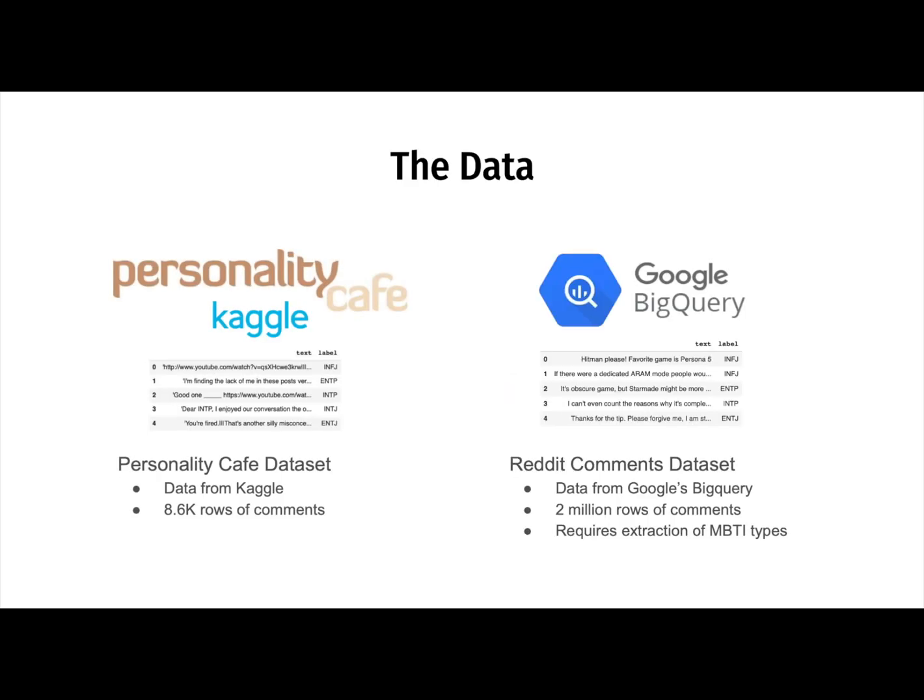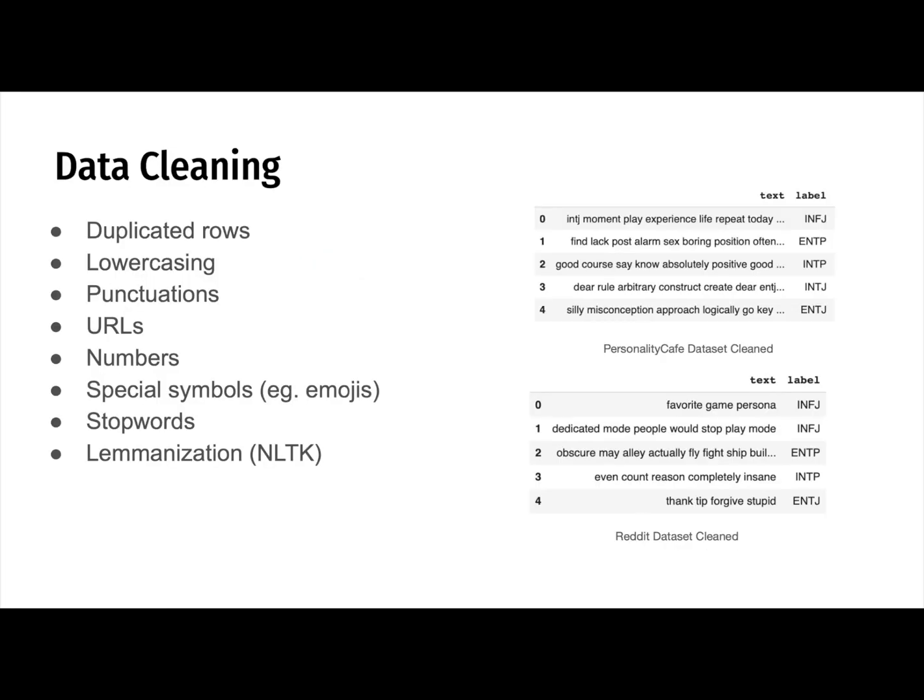There are 2 datasets used for this project. One is the Personality Cafe forum dataset, while another is a dataset with Reddit comments in 2019. A series of steps are taken for data cleaning on both datasets, including the removal of URLs, stop words, and lemmatization. The clean datasets are shown in the figures on the right.